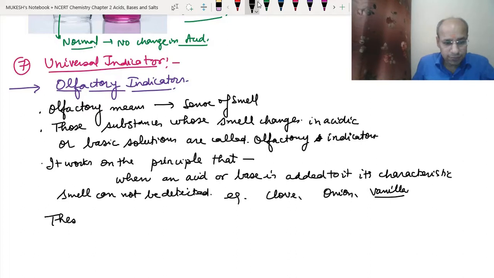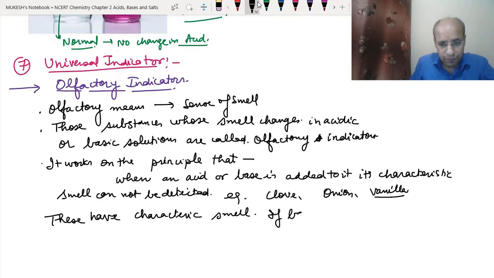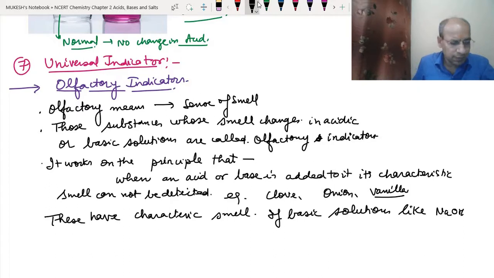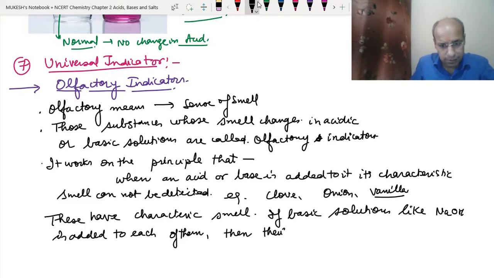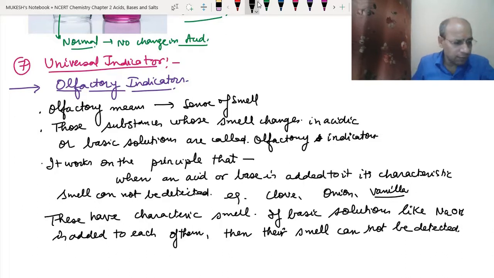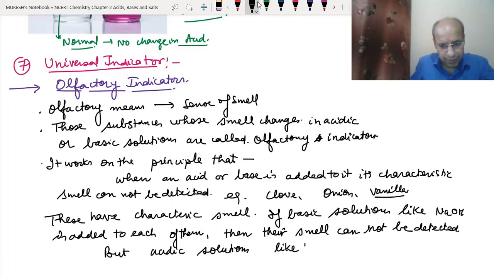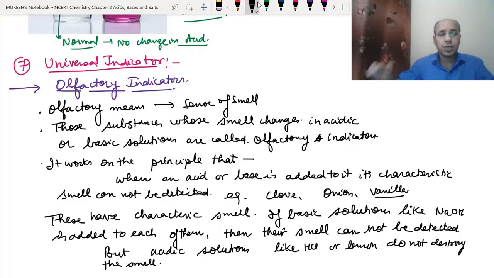Okay, these have characteristic smell. If a basic solution like NaOH is added to each of them, then their smell cannot be detected. But acidic solutions like HCl or lemon do not destroy the smell. Okay, so now let's repeat.